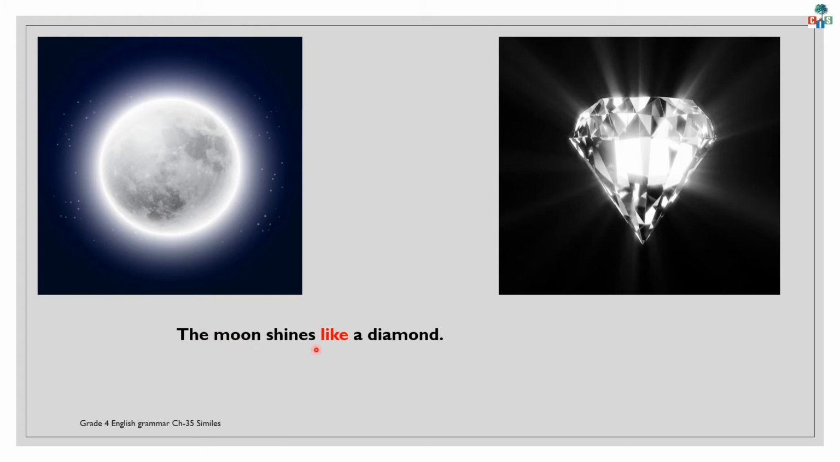The moon shines like a diamond. Now, in this sentence, children, I am comparing the moon to a diamond. Now, what is the same quality between both of them? Yes, they both shine. So, shines like a diamond is a simile. The word like I have used here to compare the same qualities which they both have.